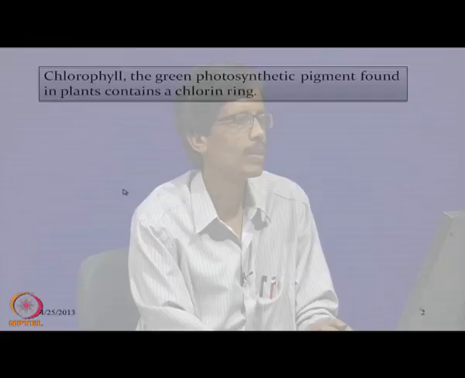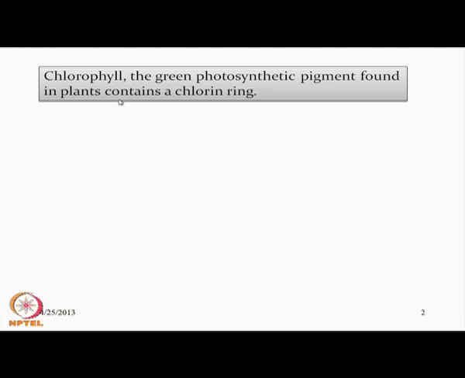The next one, the second one well known to us, is chlorophyll, the green pigment which is responsible for photosynthesis in plants. So, this green photosynthetic pigment in the plants contains a chlorin ring.